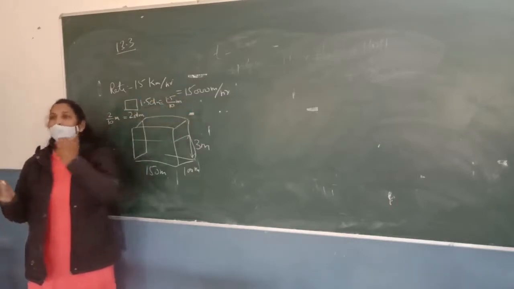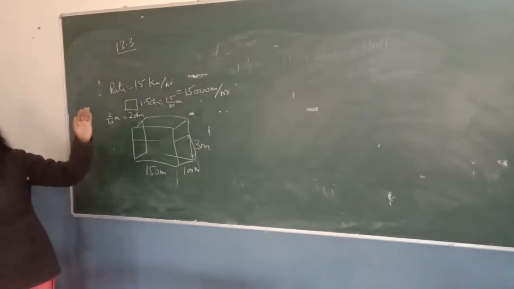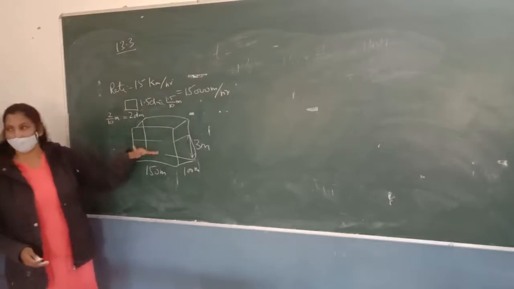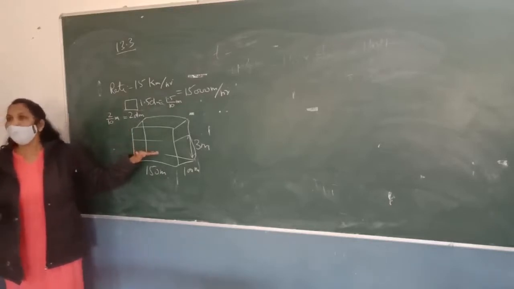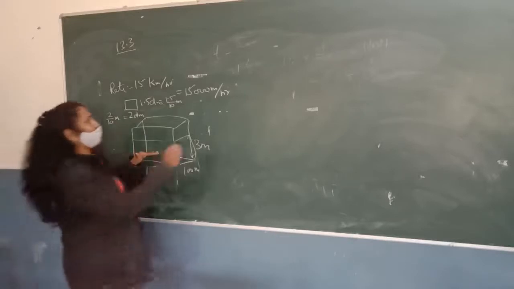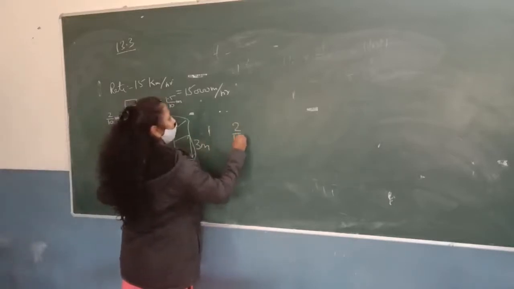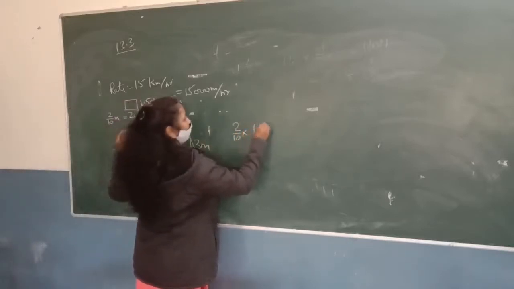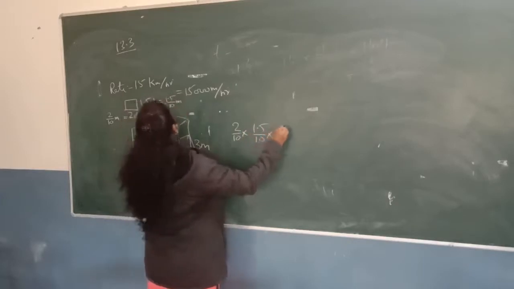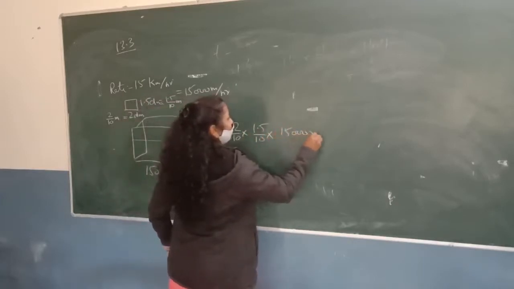Suppose T hours is what this pipe takes to fill the tank up to the depth of 3 meter. So the volume of water flowing in T hours will be area of cross section into rate into time.